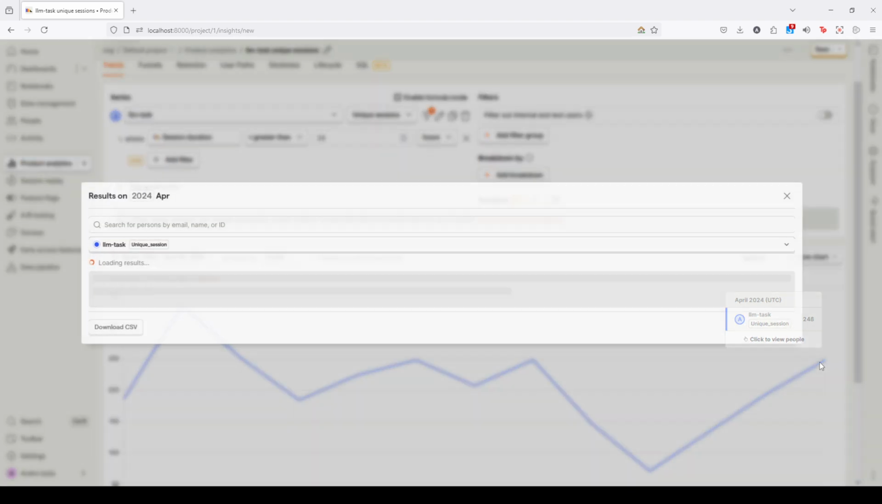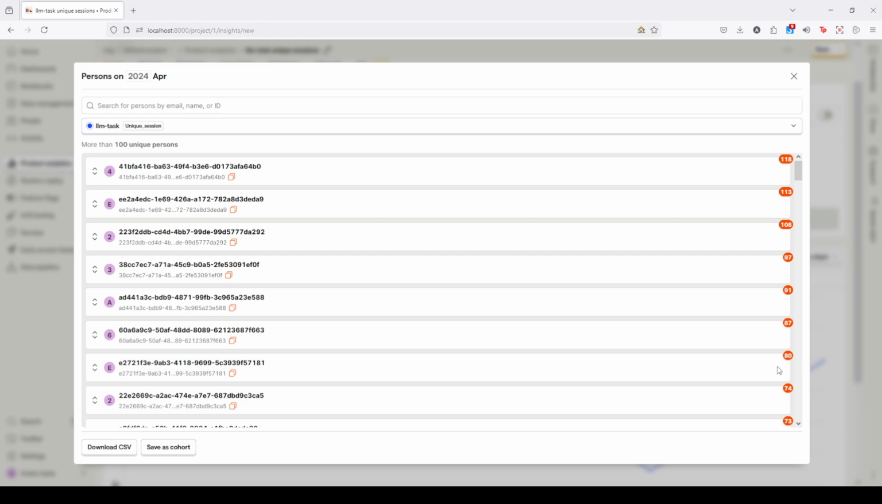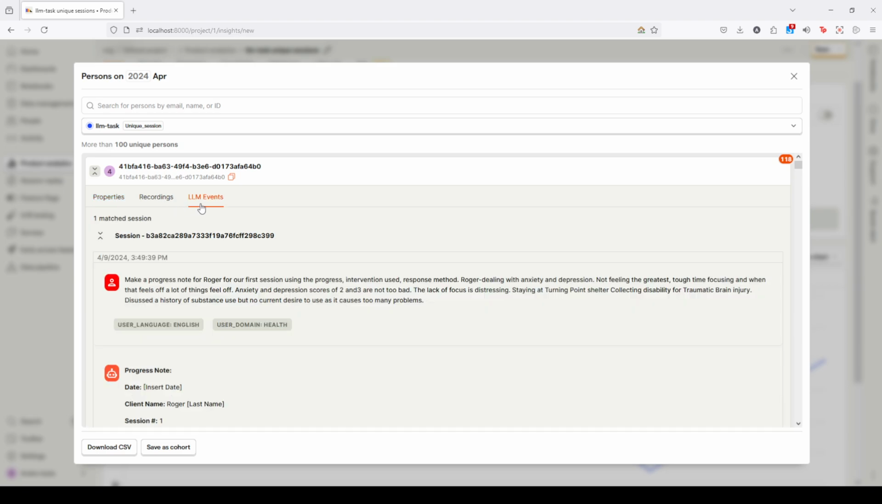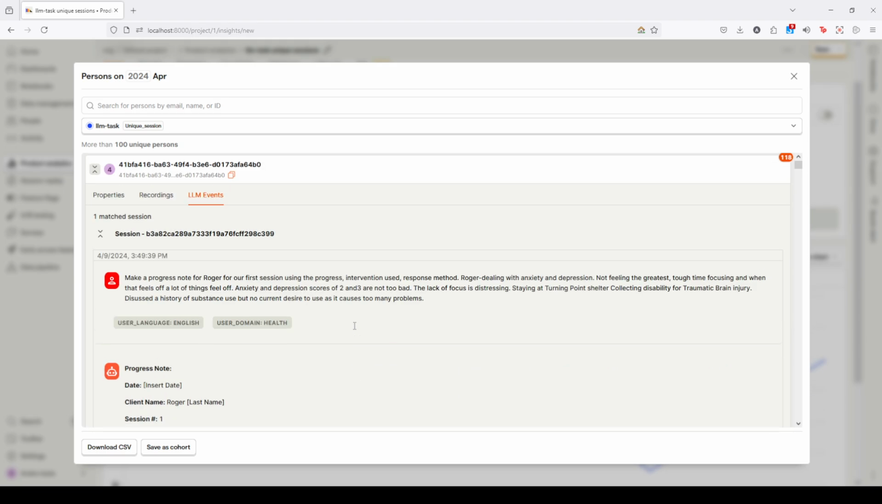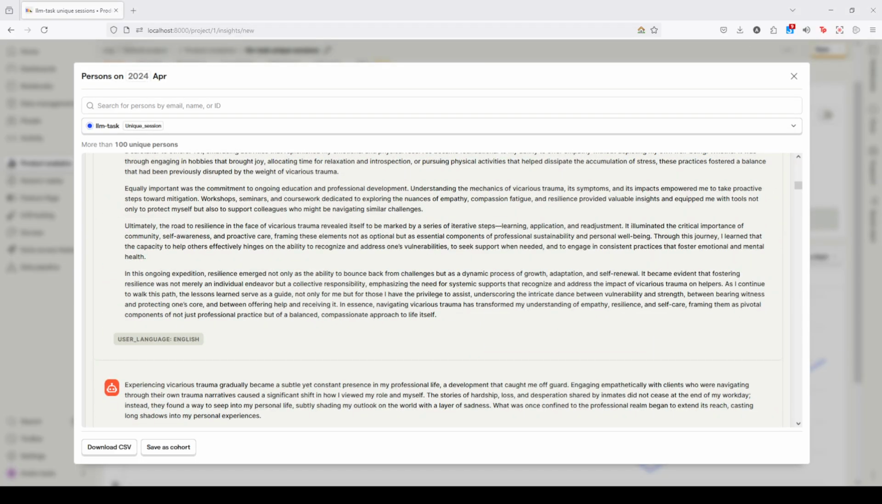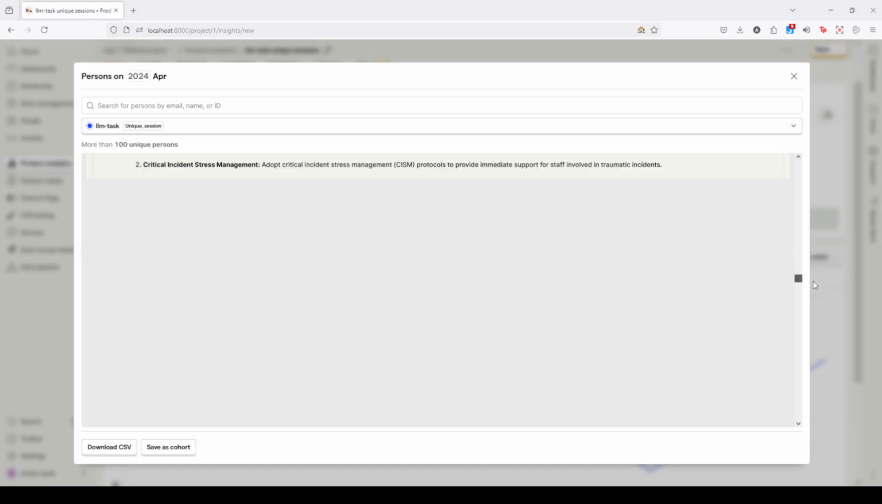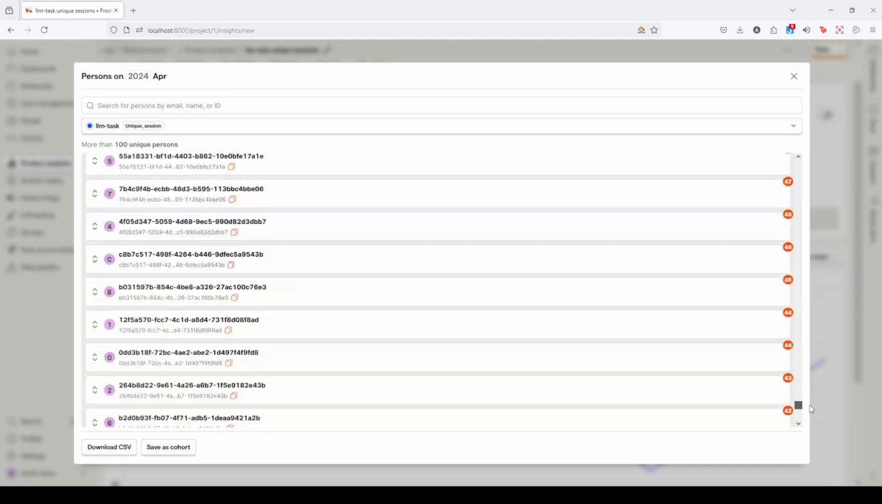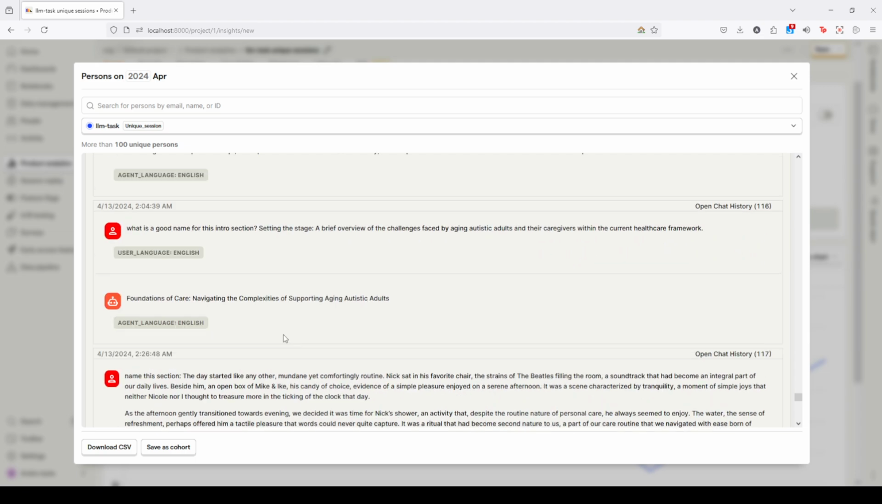So I'll go inside here. It's loading. I can see, for example, for the first user, and here in the LLM events tab, I have a conversation. It seems to be very, very large. So yeah, it's very large. It's a user who started their first interaction on April 9 and ended on, let's see, April 13. So 4 days.